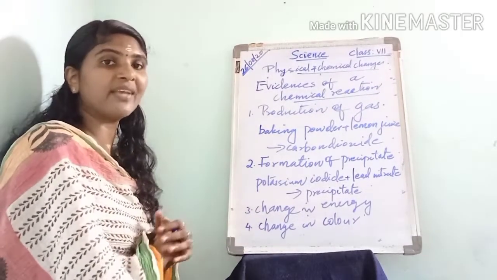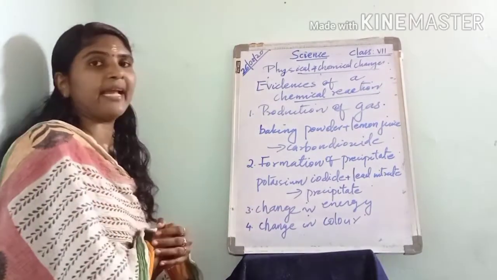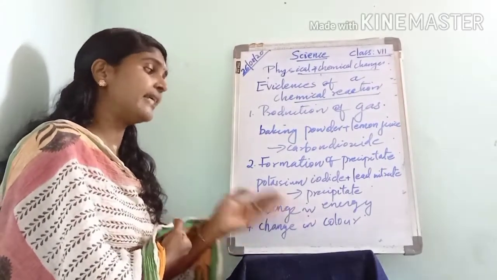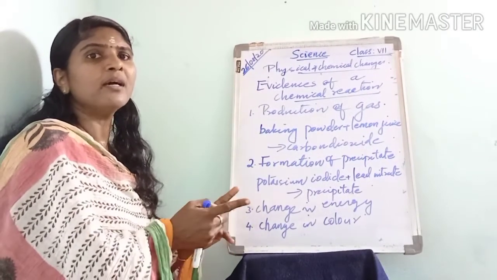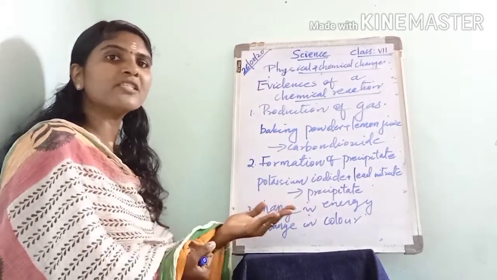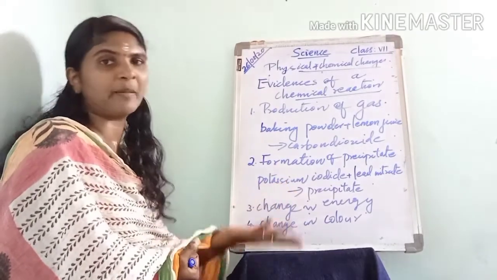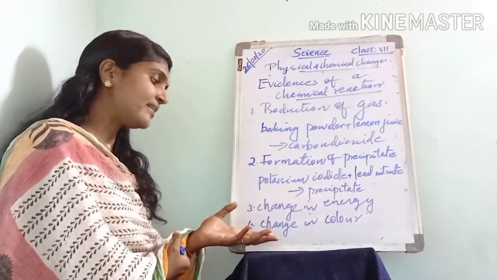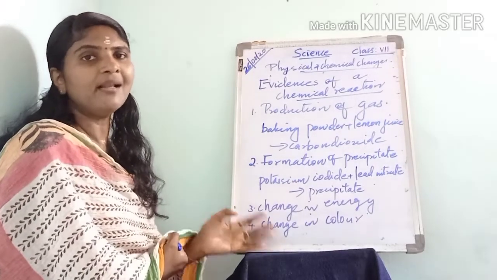In some cases, we can consider the change of color as evidence for chemical reaction, but in other cases, we cannot. For example, when two colorless liquids react with each other, we get another colorless liquid. Here the chemical reaction took place, but the color does not change.